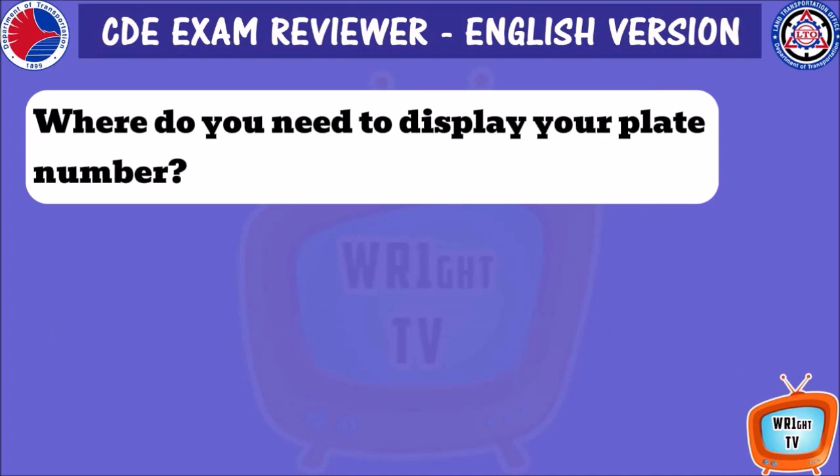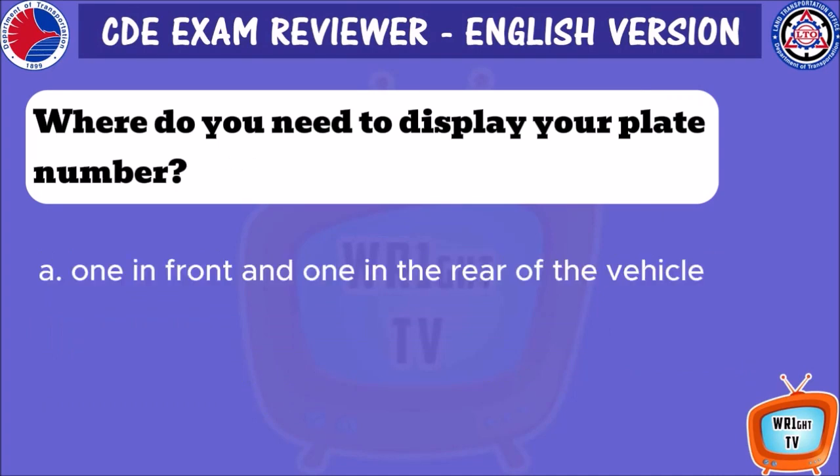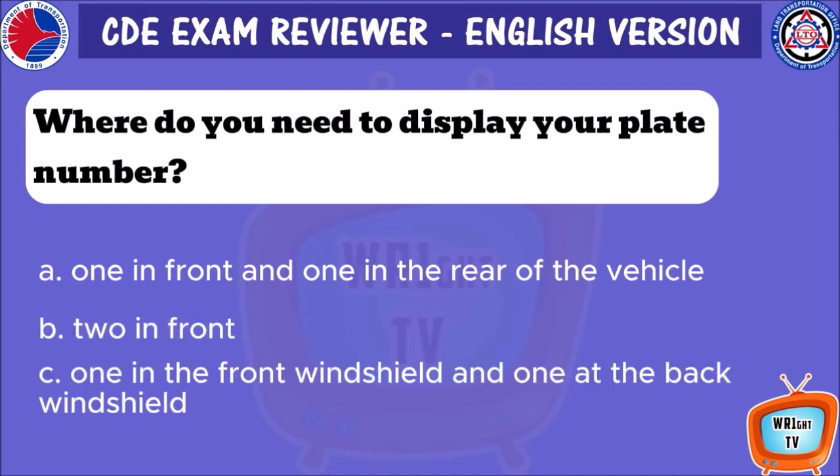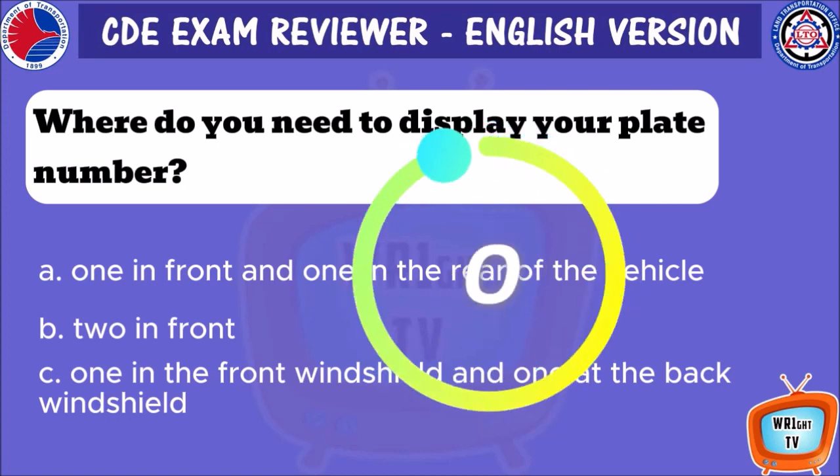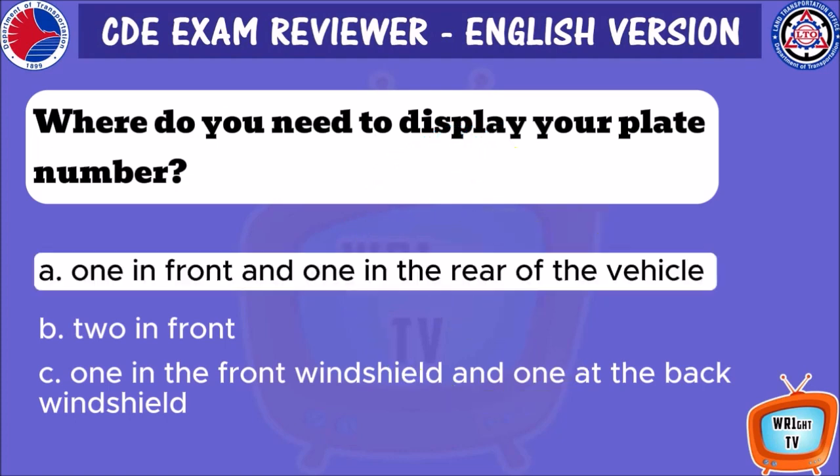Where do you need to display your plate number? A. One in front and one in the rear of the vehicle. B. 2 in front. C. 1 in the front windshield and 1 at the back windshield. The answer is A. 1 in front and 1 in the rear of the vehicle.